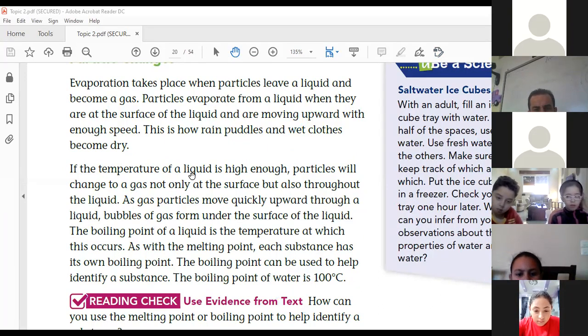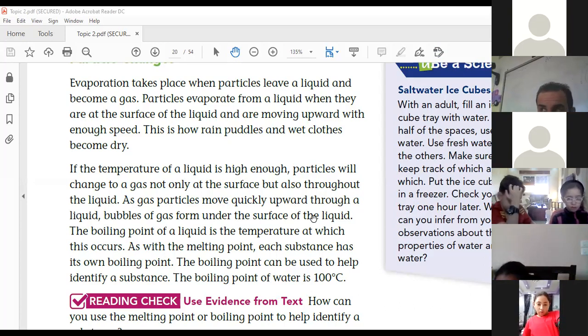If the temperature of a liquid is high enough, particles will change to a gas not only at the surface, but also throughout the liquid. That's what we mean by boiling. As gas particles move quickly upward through the liquid, bubbles of gas form under the surface of the liquid.